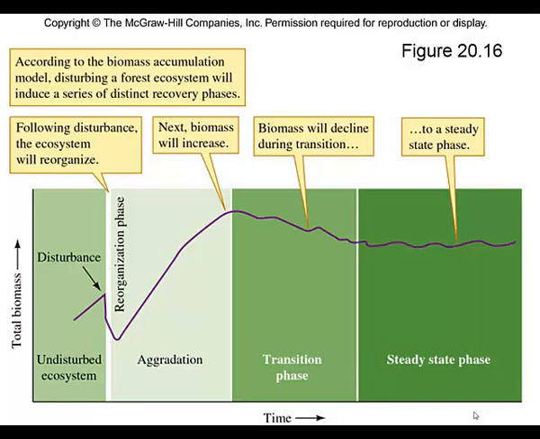So most of the examples are from those two locations, Glacier Bay in Alaska or the Hubbard Brook experimental forest. And again, with both, you're going to be looking at the changes in that previous list of ecosystem characteristics over a long trajectory of time, in particular for Glacier Bay.